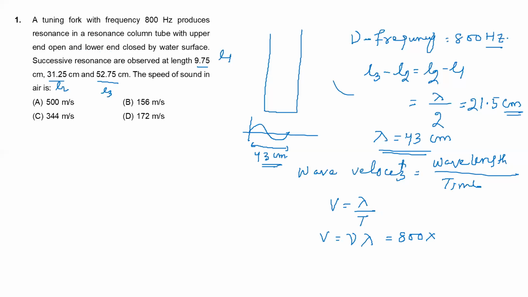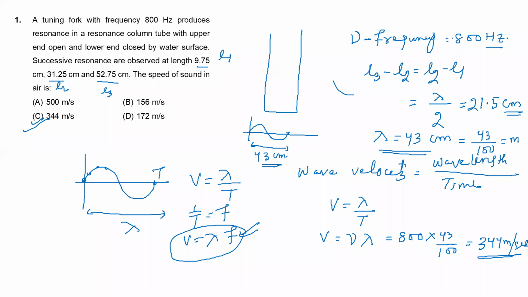And here you see the option is given in meter per second, so 43 has to be converted into meter. So 43 centimeter is equal to 43 by 100 meter. So 800 into 43 by 100, the 100 cancels with 800 leaving 8. 43 into 8 is 344 meter per second. Understood? So the speed of sound in air is 344 meter per second. Let's go to the next question.